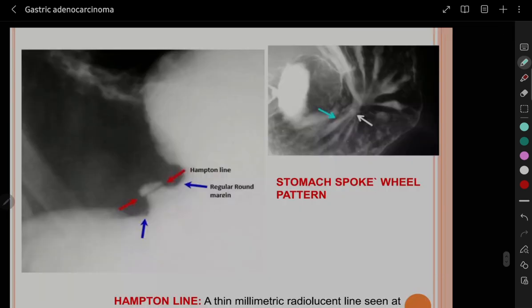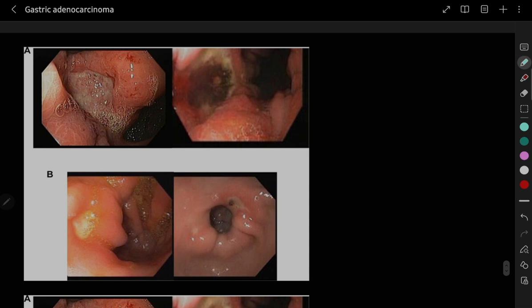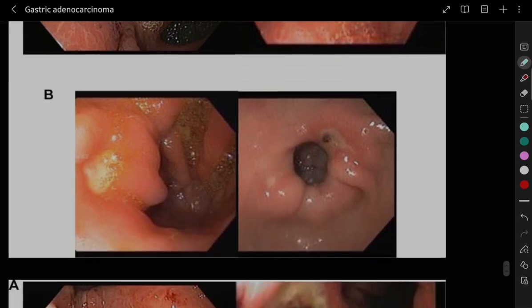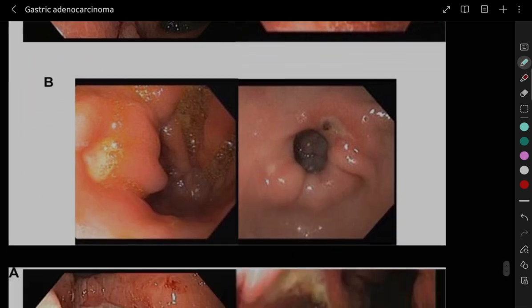Here you can appreciate in the diagram the stomach spoke wheel pattern that is seen in the benign. Here are some endoscopic images. The A1 which you are seeing is a malignant ulcer, and this image is related to the benign ulcer.